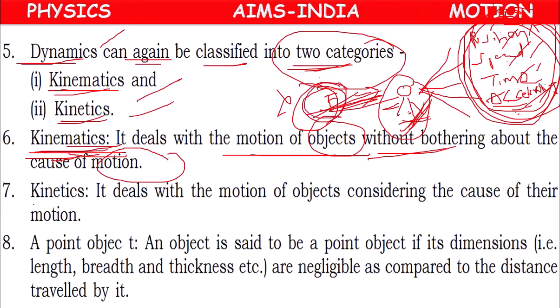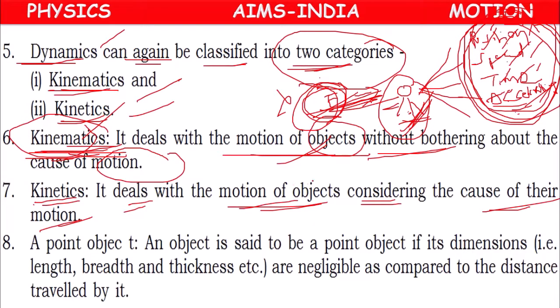About the reason, it won't study. But because of that reason, what changes are happening, that it will study. In that branch we can study. It is called kinematics. Next, kinetics. Kinetics means it deals with the motion of objects considering the cause of their motion. If we study about the cause also, which is the cause here for motion? Force is the cause. Along with the motion of objects, if we study the cause also, then it is called kinetics.